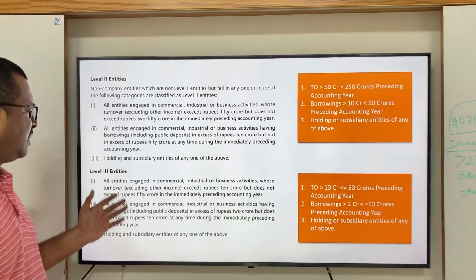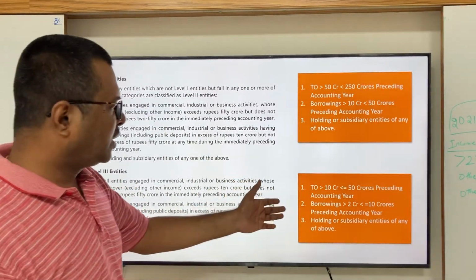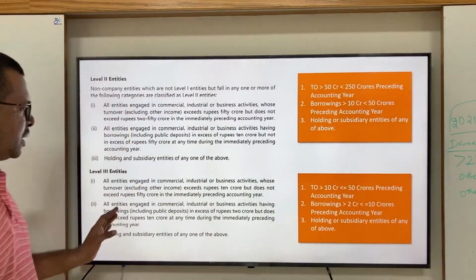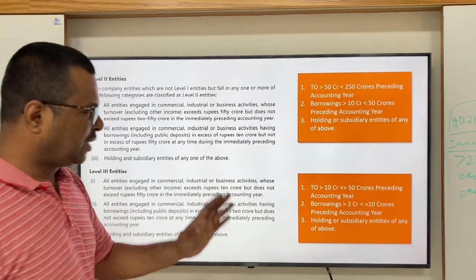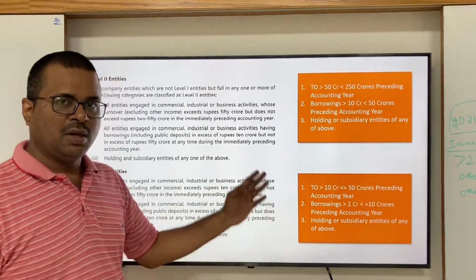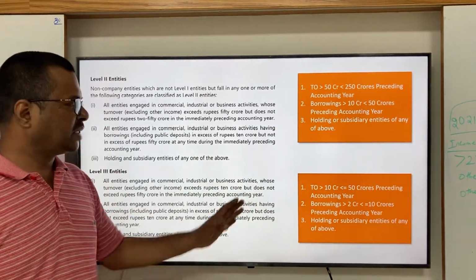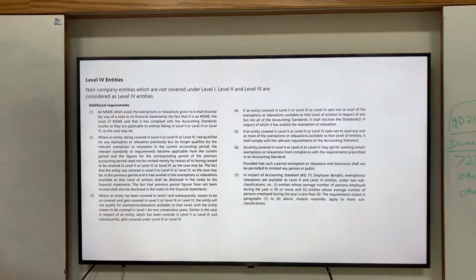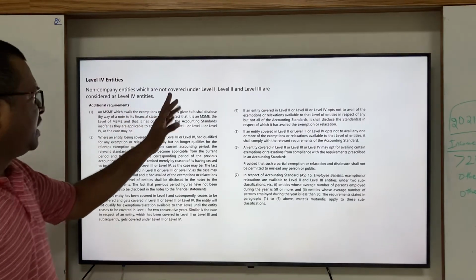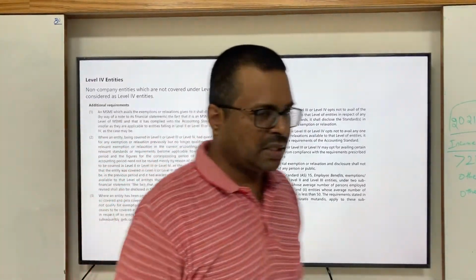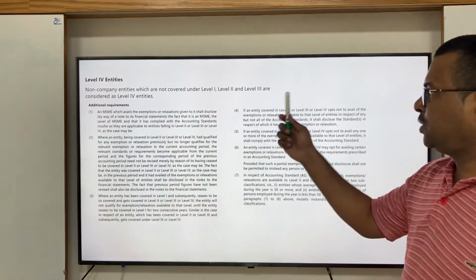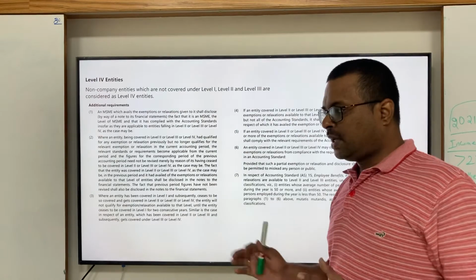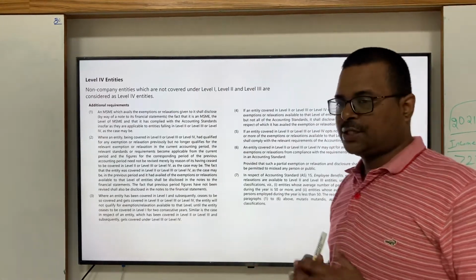And coming to level 3 entities, here the turnover criteria is more than 10 crore and less than 50 crore, and the borrowing criteria is 2 crore to 10 crore, and holding or subsidiary entities of the above. In these cases, it falls under level 3 entity and it is a small entity. And level 4 entities: any entity which is not a level 1, level 2 or level 3 entity is considered under level 4 entities.